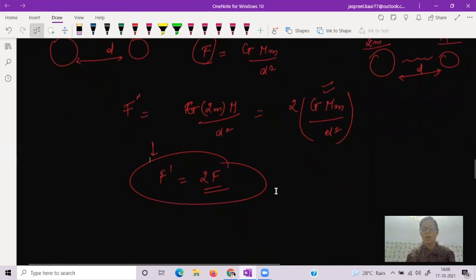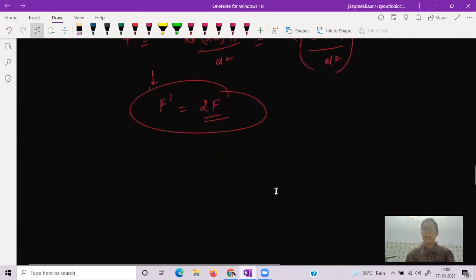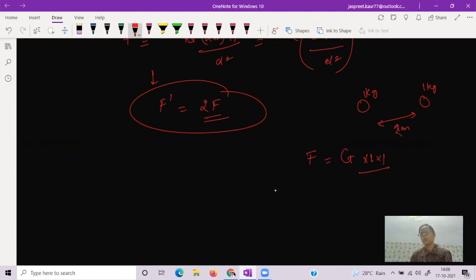Now we can also see, as I have stated, that it is a universal force, a universal force of attraction. Is there any force between balls of 1 kg that are 1 meter apart or 2 meters apart? What is the gravitational force between them? The force of gravitation would become G into 1 by 2.